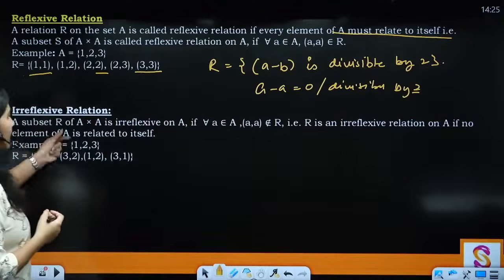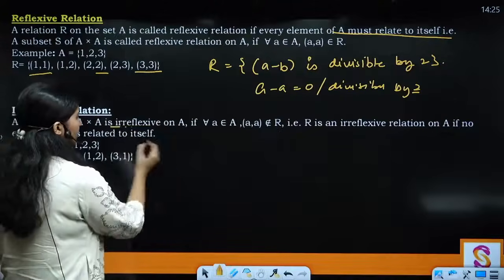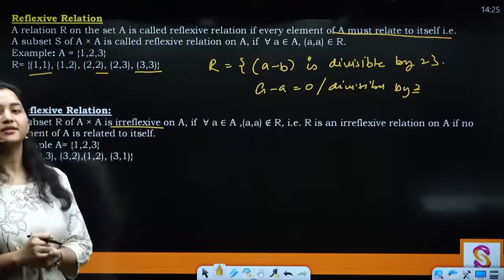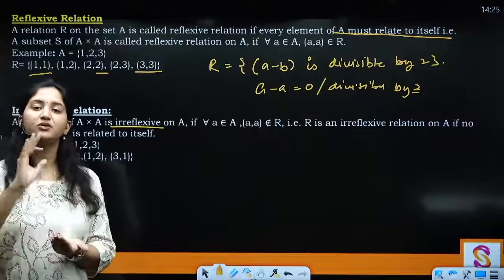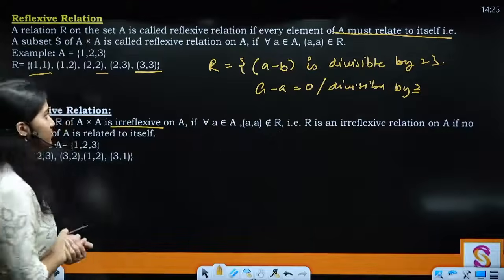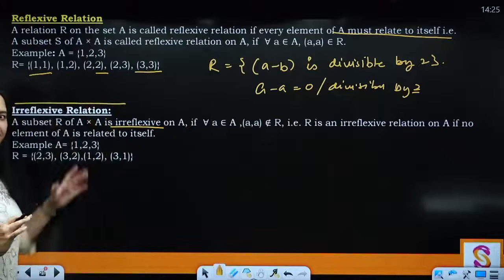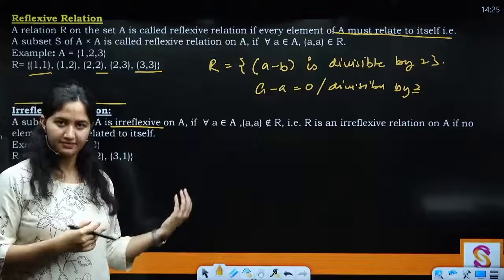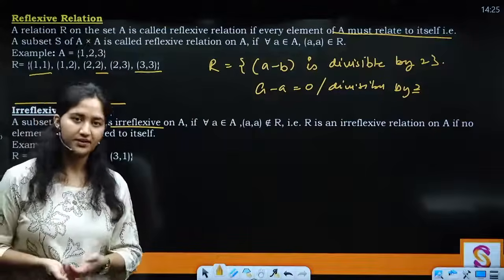A subset R of A cross A, reflexive on A, is irreflexive on A if for all a belongs to A, (a, a) does not belong to R. That means exact opposite: not a single element relates to itself, right? So see, this is the important part, okay? This is just a distinction that you should know, what is there in this relation and why it is called the way it is called, right?